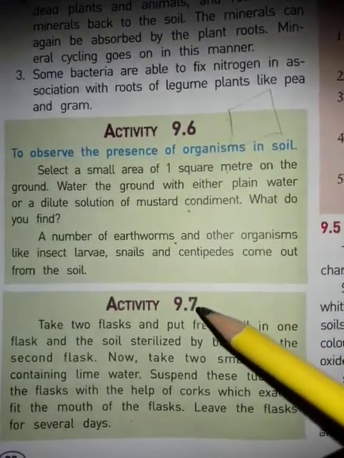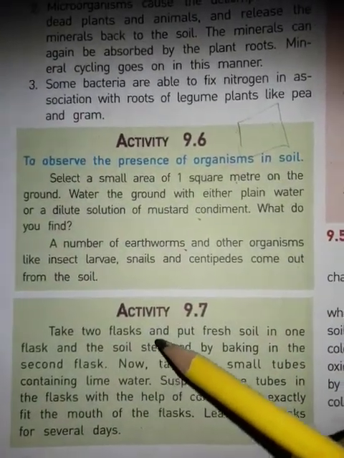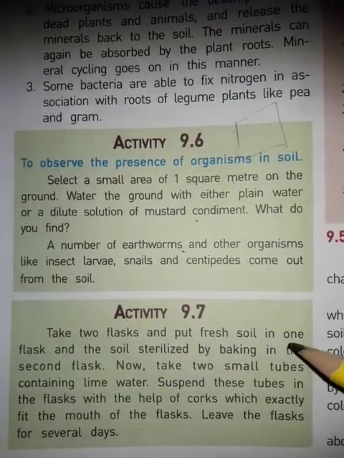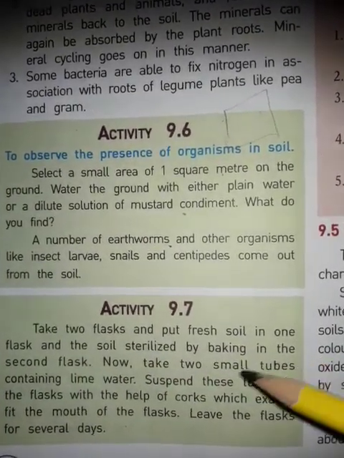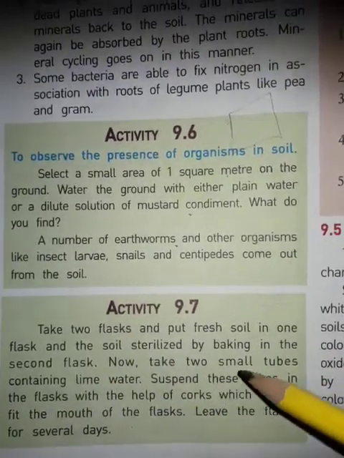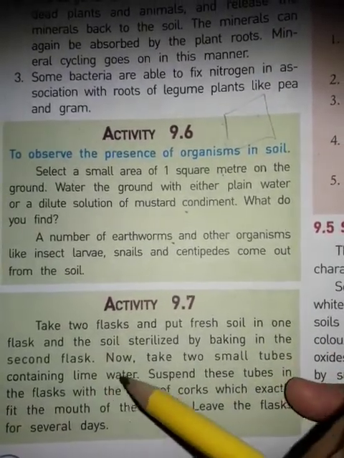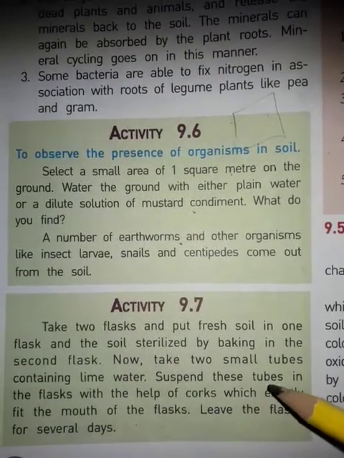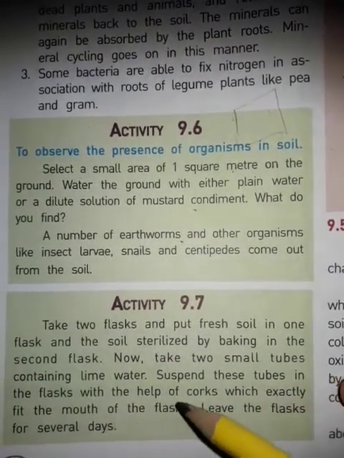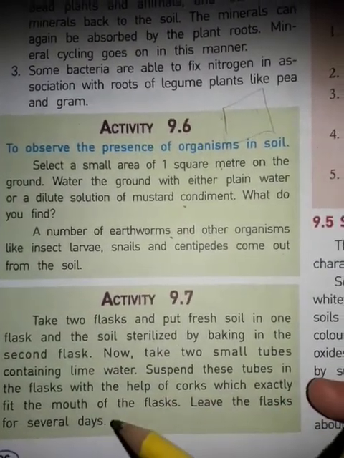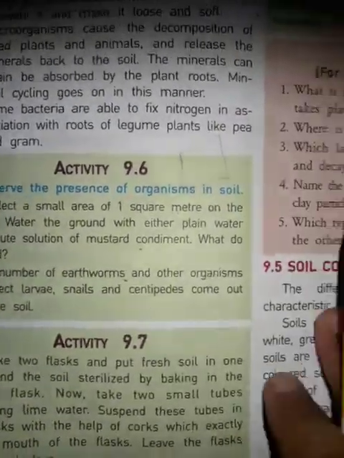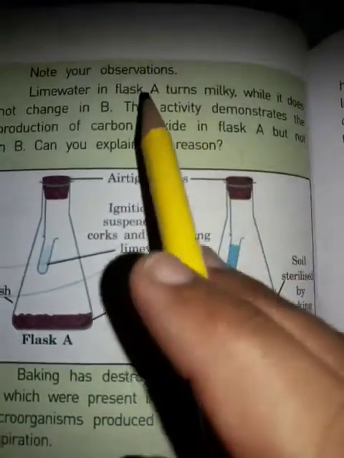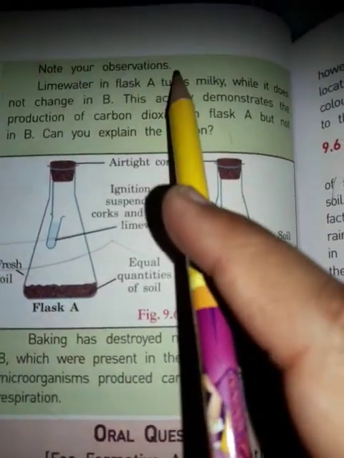Activity 9.7. Take 2 flasks and put fresh soil in one flask, and soil that is sterilized by baking in the second flask. Now take 2 small tubes containing lime water and suspend these tubes in the flasks with the help of a cork which exactly fits the mouth of the flask, and leave the flasks for several days. Then note down your observations.